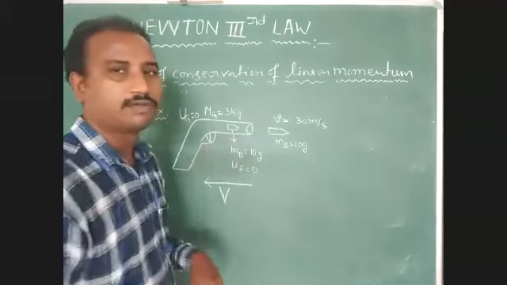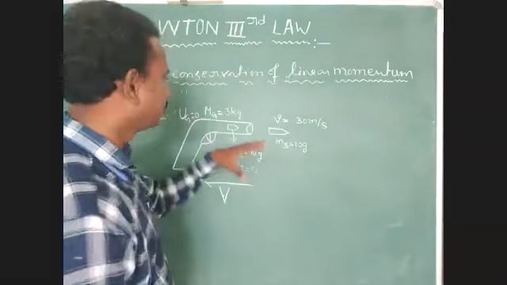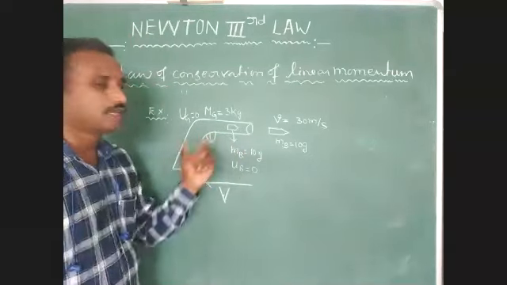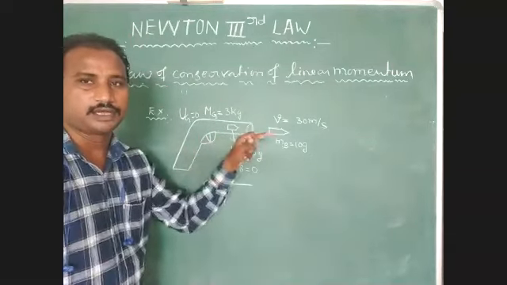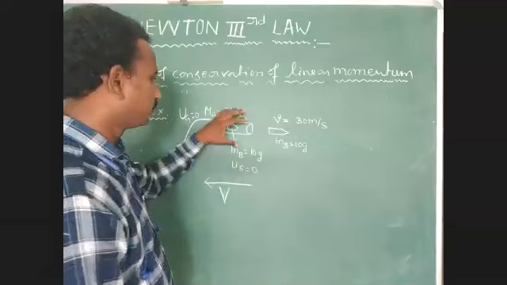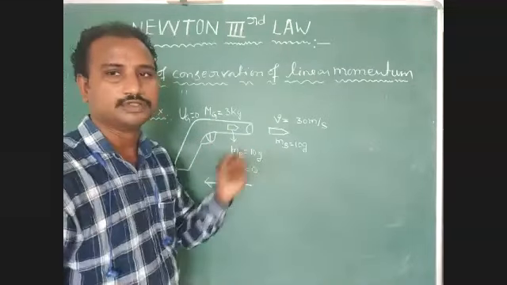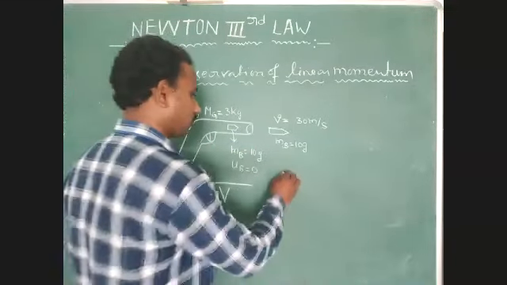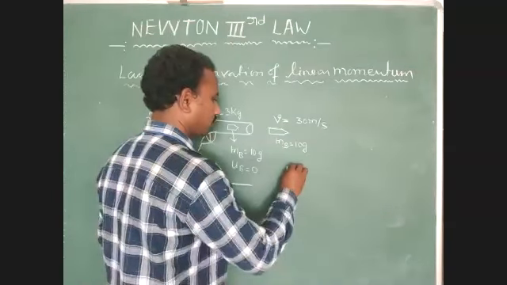Now apply the law of conservation of linear momentum. Before firing the gun, total momentum equals after firing the gun, total momentum. Okay, before firing the gun, what is the total momentum? 0. Okay, we have to identify the mass of gun.